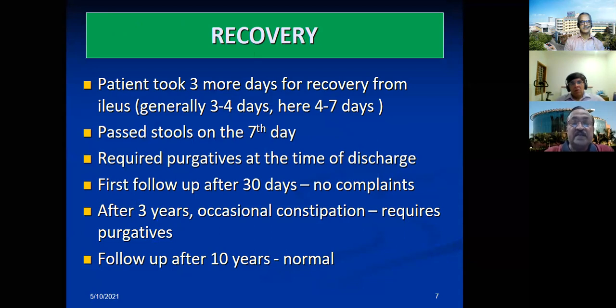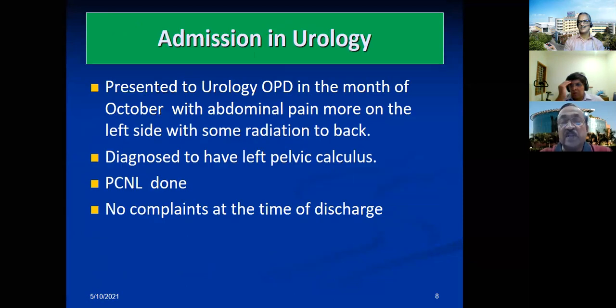Now you see that the patient took 3 more days for recovery and he passed stools on the 7th day. Then purgatives were given. For the first 30 days, no complaint. After 3 years, occasional constipation, and on follow-up, 10 years normal. So actually speaking, he has no complaints now related to the colon.